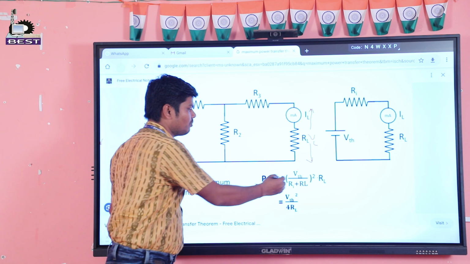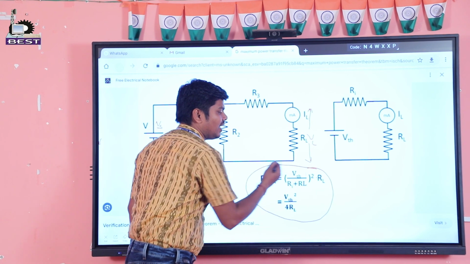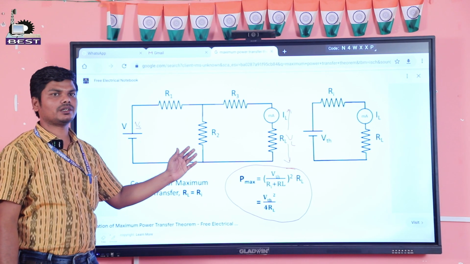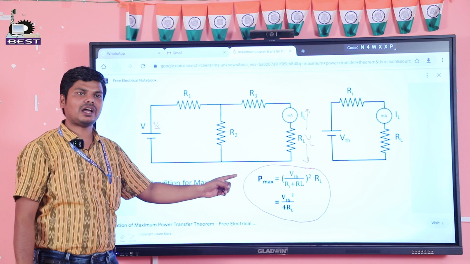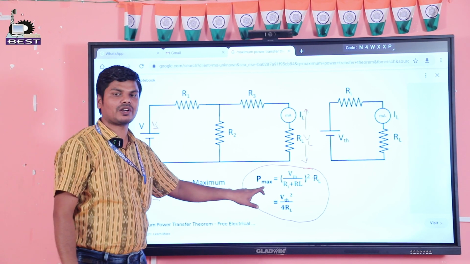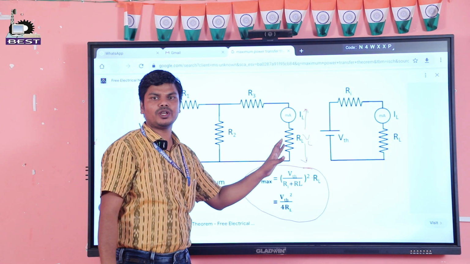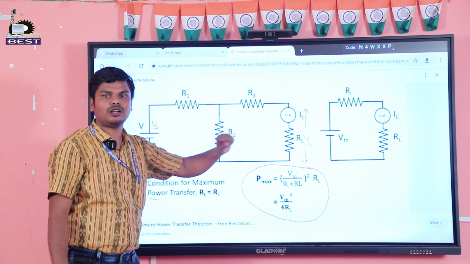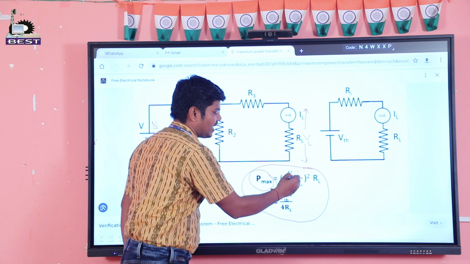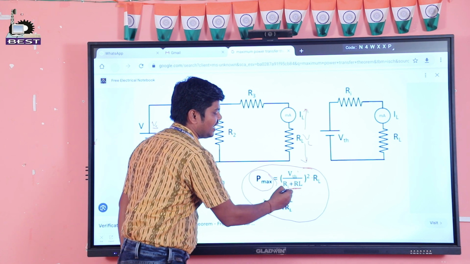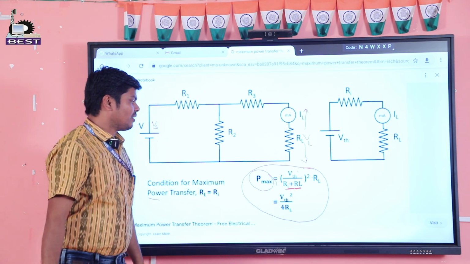In maximum power transfer we discussed the condition in which maximum power transfers. But this is the formula to calculate the maximum power. When the condition RS equal to RL is satisfied, how much power will we get in the load? P max is equal to VTH square divided by (RTH plus RL) square.